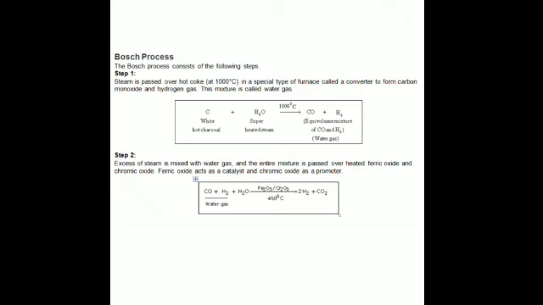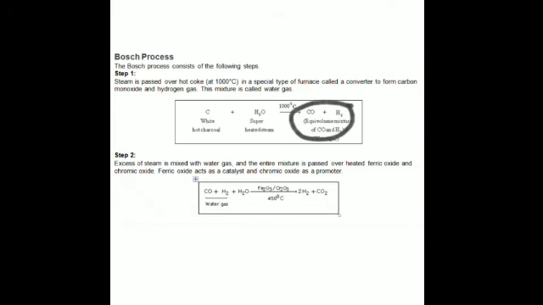For this, we use superheated steam, that is steam at about 170 degrees Celsius, and this is passed over hot coke which has been heated at 1000 degrees Celsius, to produce water gas, which is a mixture of carbon monoxide and hydrogen. Is it clear? This is done in a specially designed furnace which is known as a converter.